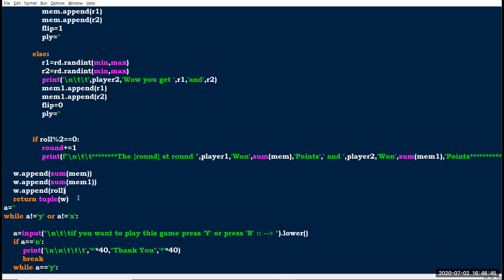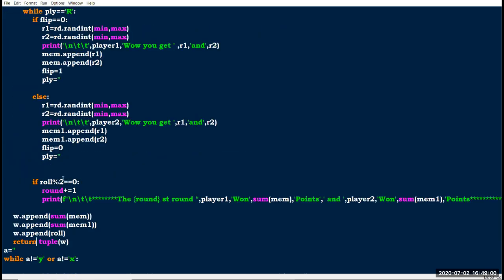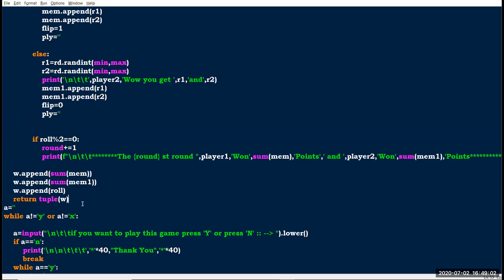Here this is W's list, and I have converted it into a tuple and returned the tuple's values from the roll function. You can return only the values in tuple form.